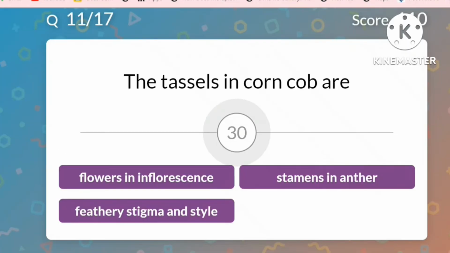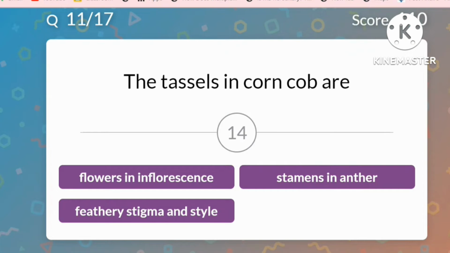The next, the tassels in corn cob, what are they? Are they flowers in inflorescence, or are they stamens inside the anther, or feathery stigma and style?